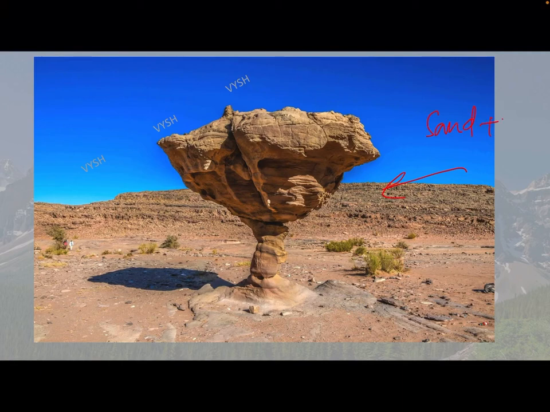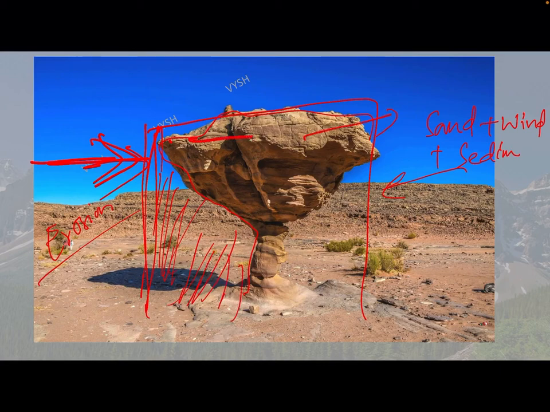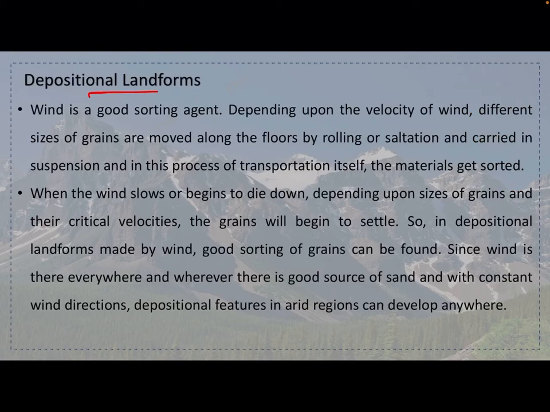Okay, because of the sand plus wind and other sediments. What happens is, when it hits, if consider this as a huge rock, when it is hitting this rock, this thing is somewhat hard rock, and the top layer was a soft rock. This soft rock will start getting erosion. Okay, and that soft rock will be removed after some time, and this thing looks much more polished and looks nice actually. Okay. Next, we will see about the depositional landforms.